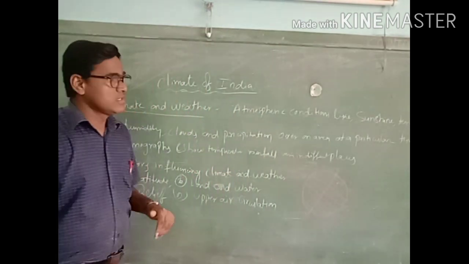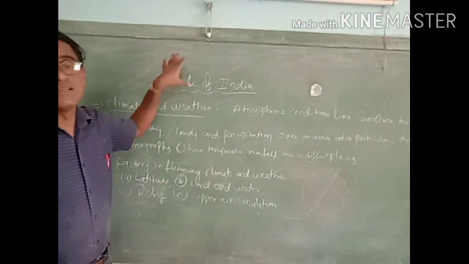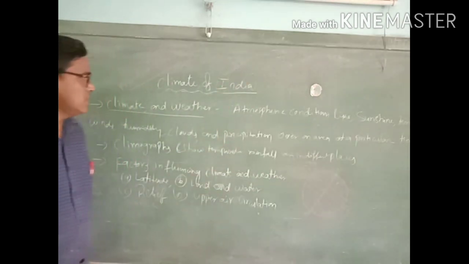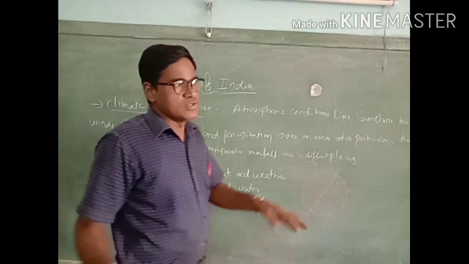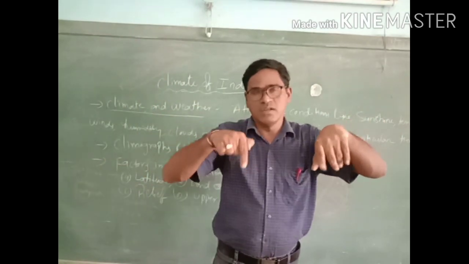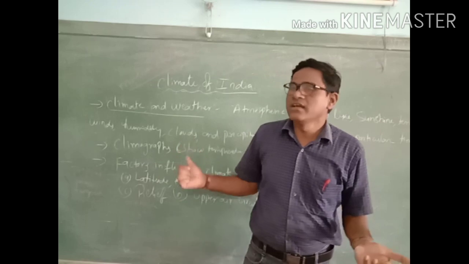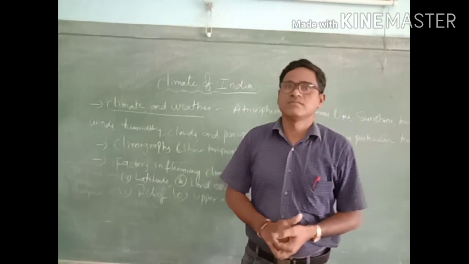First of all, our India is a monsoon type of climate. So in India, our country, you know that three sides are covered with water and one side is landmass. So that we can call India is in the peninsula. But how is the climate? See, before going to explain the climate, I will tell you about the weather.